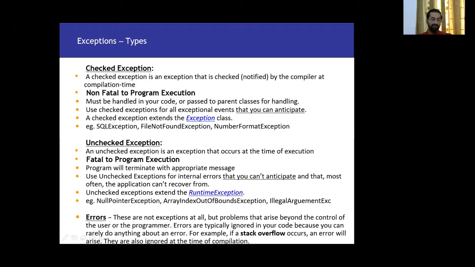Stack trace is basically a list of methods through which that exception has propagated. We will come to that. So let's say we are using methods A, B, C and D. Through method A we are calling method B, through B we call C, and through C we call D. This is the hierarchy.